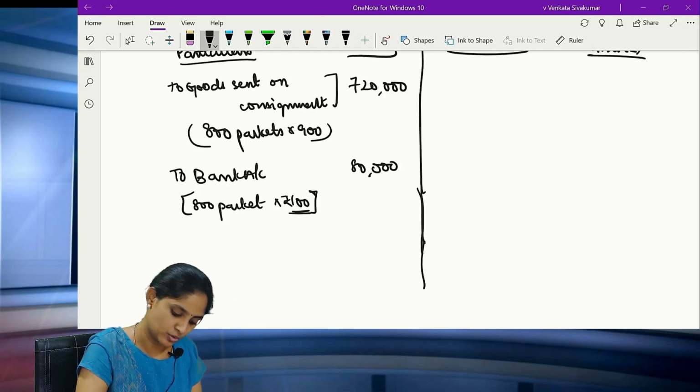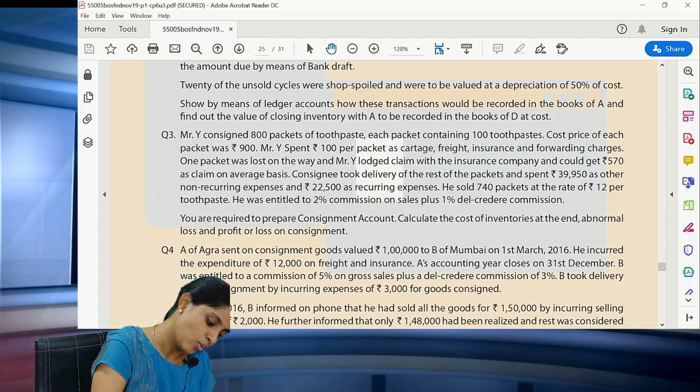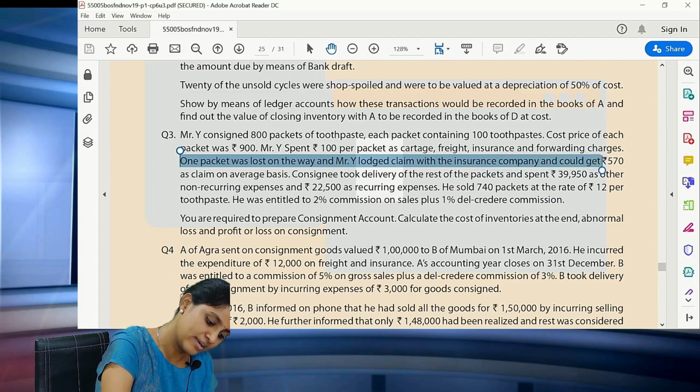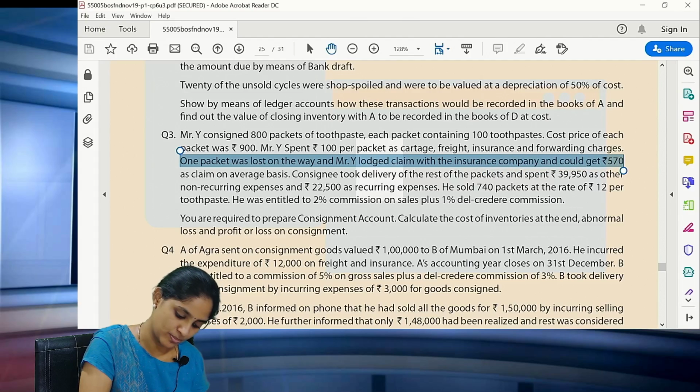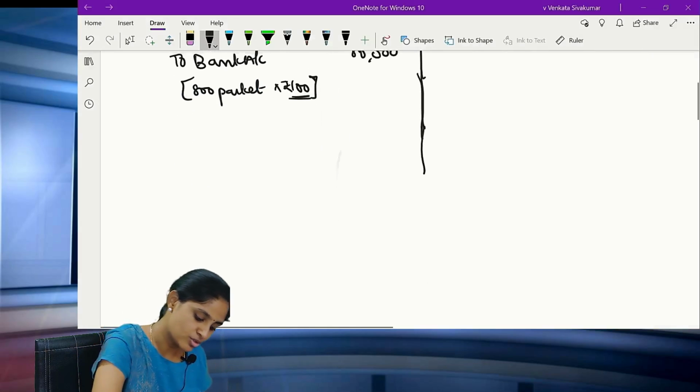Clear all of you? Good. Now all of you please see. One packet was lost on the way and Mr. Y lodged a claim with the insurance company and he could get only 570 rupees. That's all very easy. What should you do?